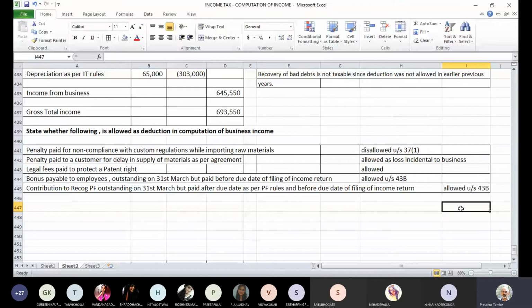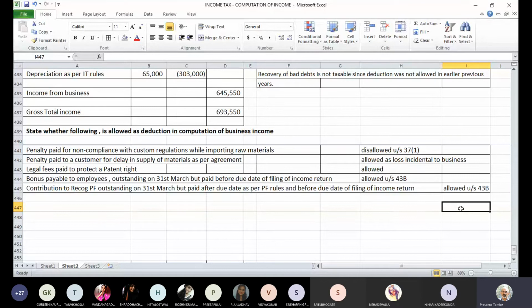Even if you take a delay as per PF rules, that is not relevant here. We have to see what the provisions are as per income tax law, and as per income tax law, these sums should be allowed as deduction as long as they are paid before due date of income tax return.